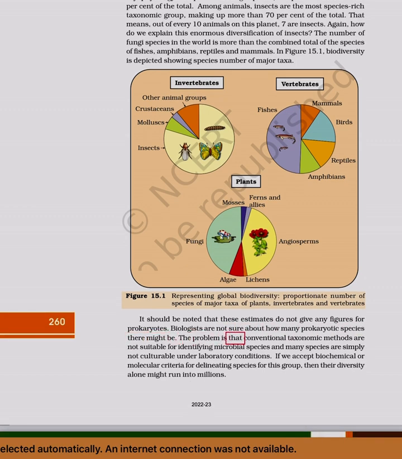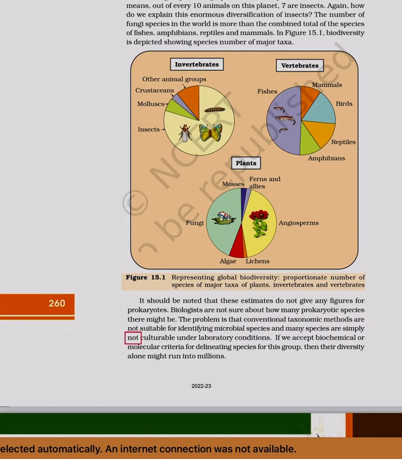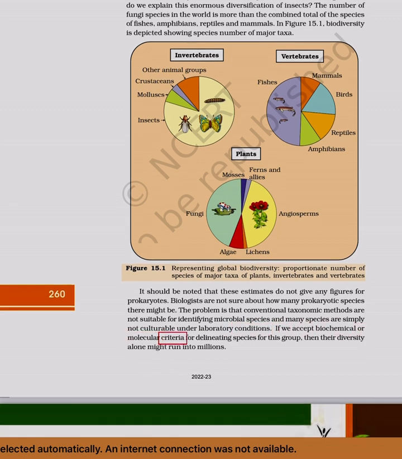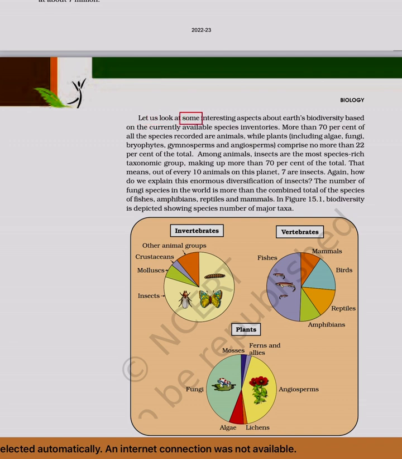The problem is that conventional taxonomic methods are not suitable for identifying microbial species, and many species are simply not culturable under laboratory conditions. If we accept biochemical or molecular criteria for delineating species for this group, then their diversity alone might run into millions. Let us look at some interesting aspects about Earth's biodiversity based on the currently available species inventories.